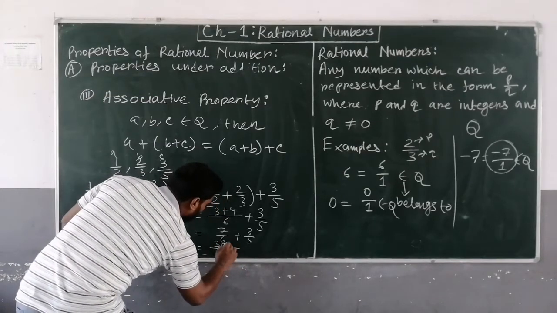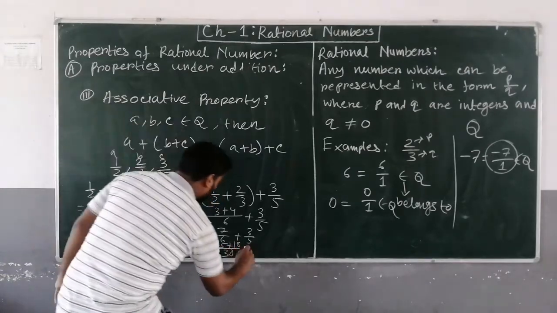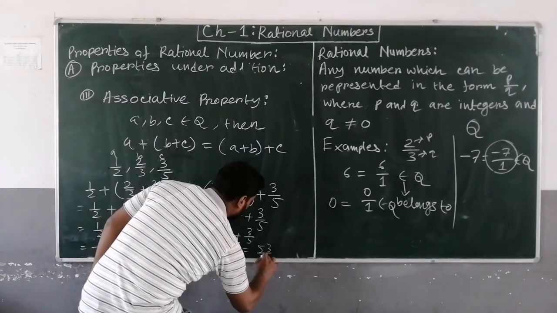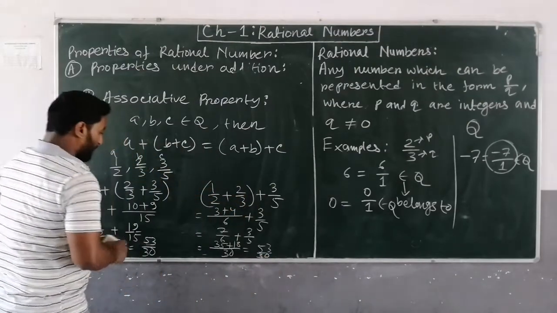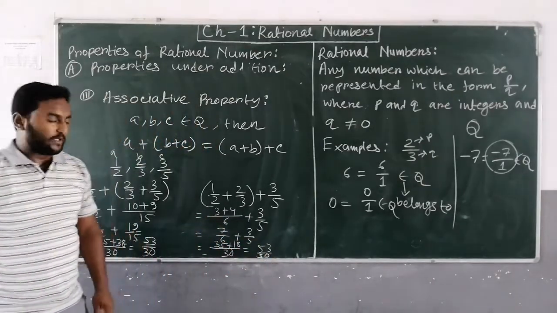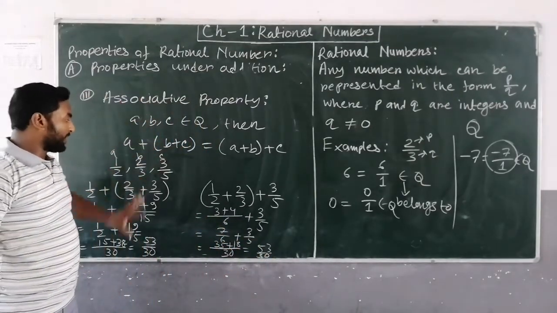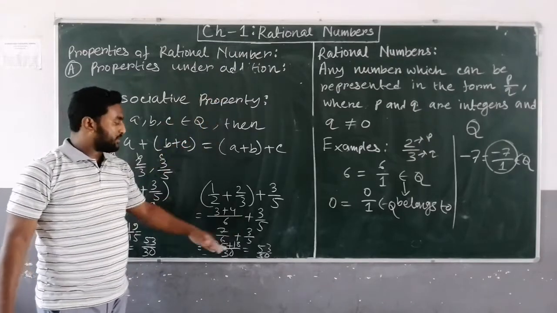And 35 plus 18 is 53 upon 30. Okay, here it is coming 53 upon 30, and here also it is coming 53 upon 30. So the associative property of rational numbers under addition is true.